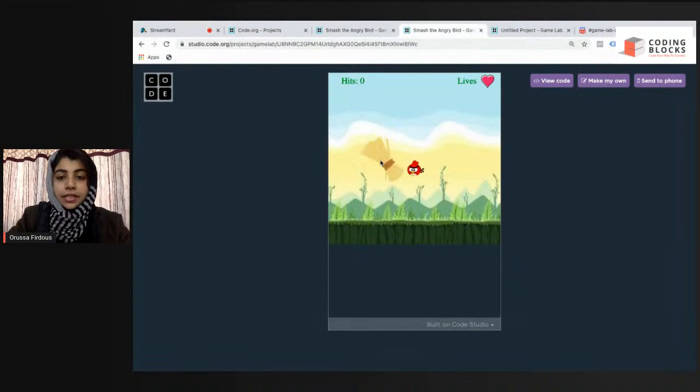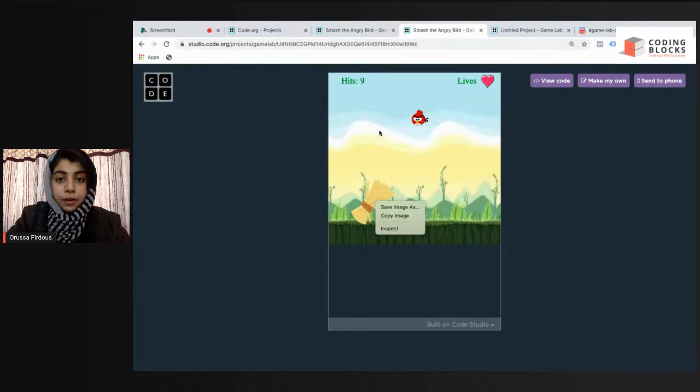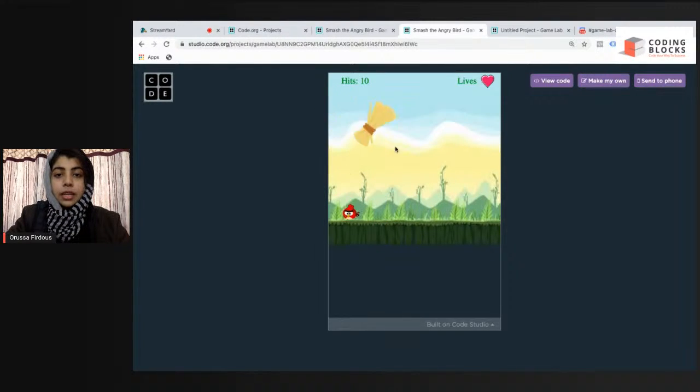So this is Smash the Angry Bird. We have to smash this bird with the help of this broom. Our angry bird will keep going and we'll have a score. The plot is, if after a certain time you don't hit the bird, let us suppose 10 times, then you lose the game. Or if the number of hits is more than 10, then you win the game.